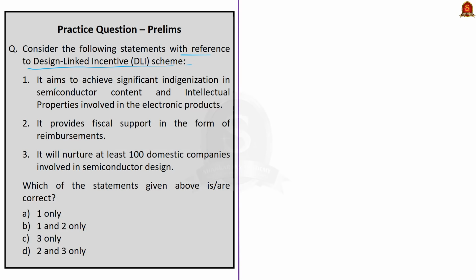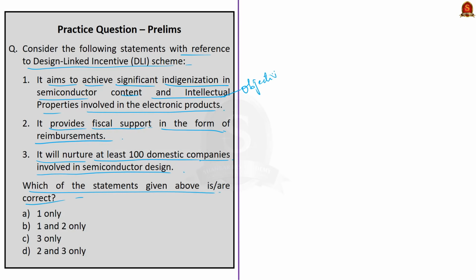The first statement is, it aims to achieve significant indigenization in semiconductor content and intellectual properties involved in electronic products. The second, it provides fiscal support in the form of reimbursement. And the third statement states that it will nurture at least 100 domestic companies involved in semiconductor design. Which of the following statements are correct? See, the first statement is the objective of the DLI scheme, so it is correct. The second statement is also correct because it provides reimbursement of up to 50%. And the third statement is incorrect because the scheme aims to nurture 20 domestic industries only. So, our final answer is option B, 1 and 2 only.